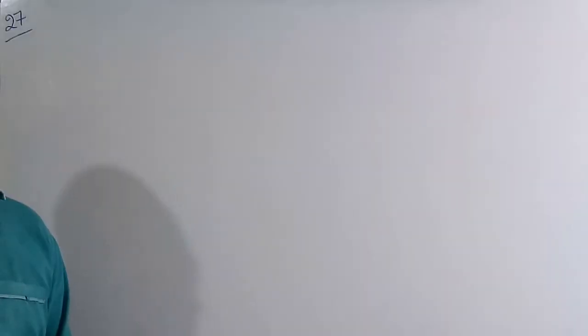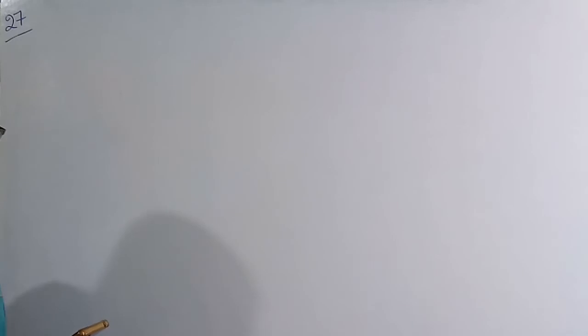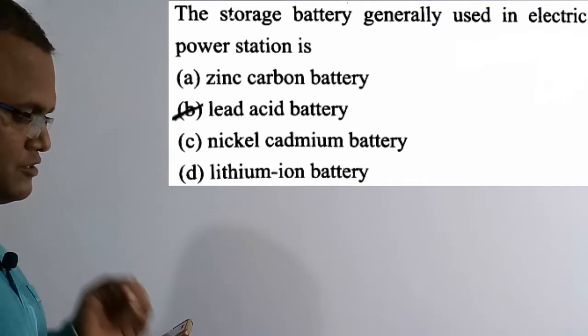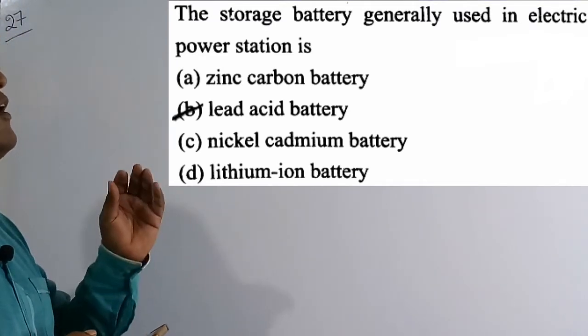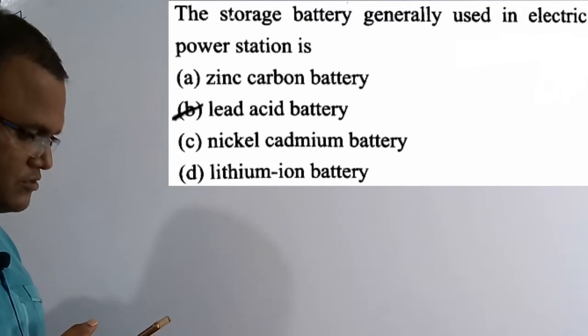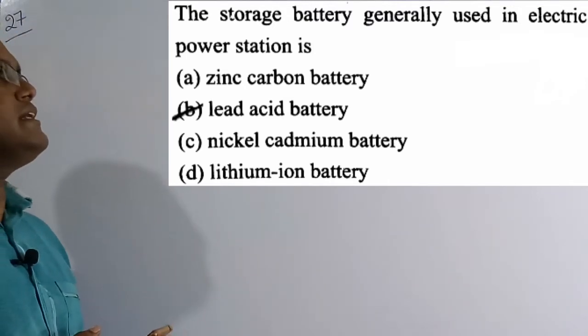So now we are going to solve the 27th question. See the question here. The storage battery generally used in electric power station is. So what is the type of battery we are going to use in power stations? Out of the 4 options, option B lead acid battery is preferred.